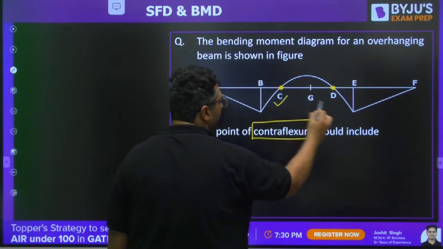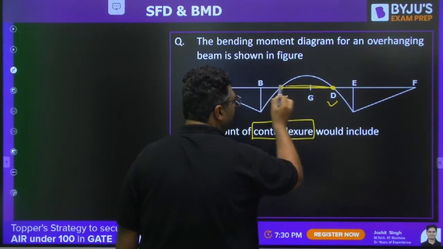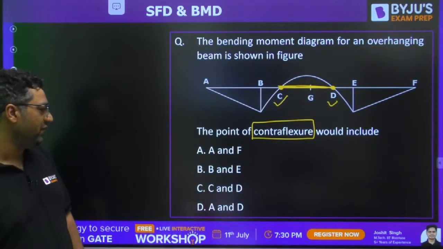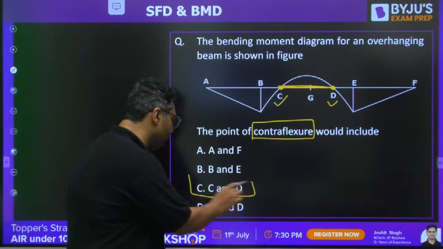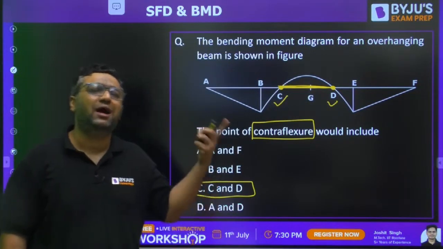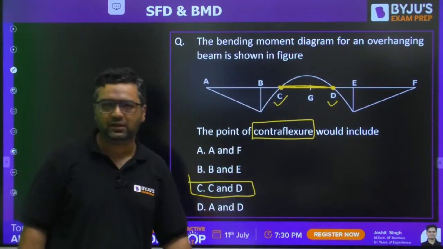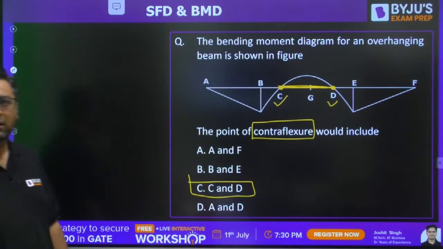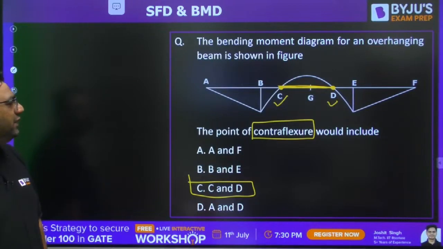So C and D. CD is the area which includes both the points of contraflexure. So the answer will be C for this. Point of contraflexure is where bending moment changes its sign. So guys, moving to the next question.